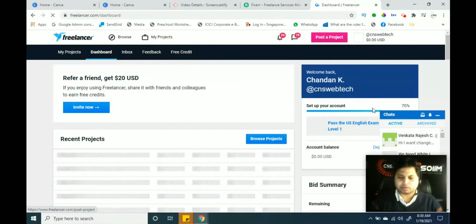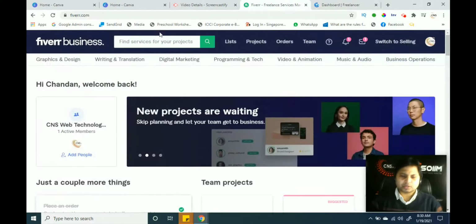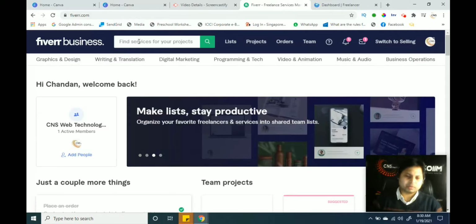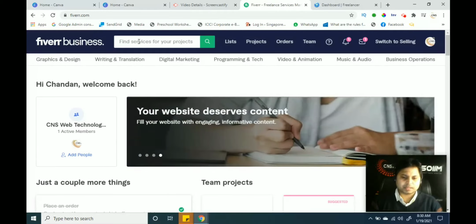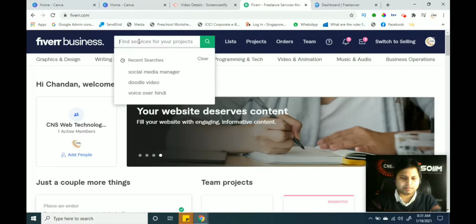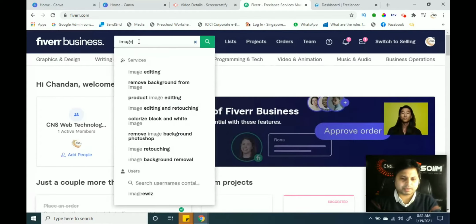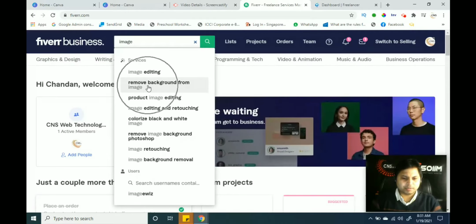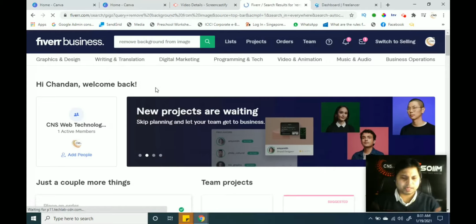If you are able to make good designs, then you can make money here. Simply click here and search how people are selling their designs. We have to first think about how people will sell the design, how people will get the order. Simply click here and search for image or graphics: image editing, remove background from image, product image editing.